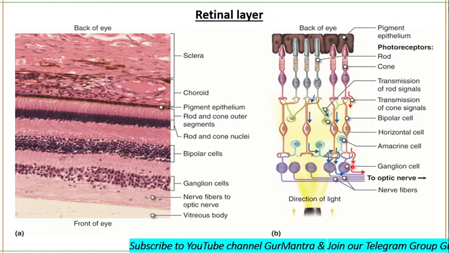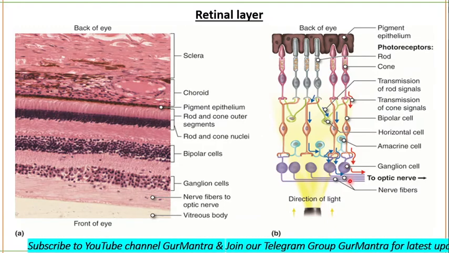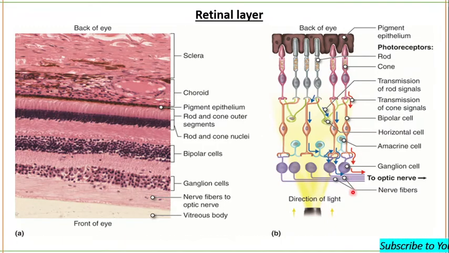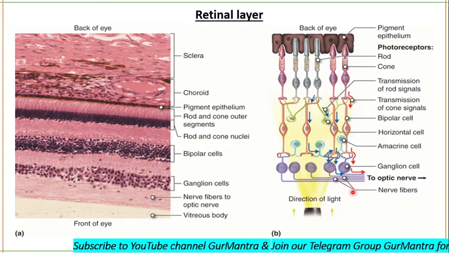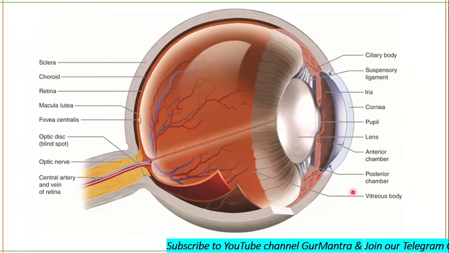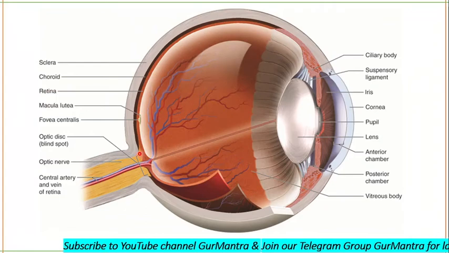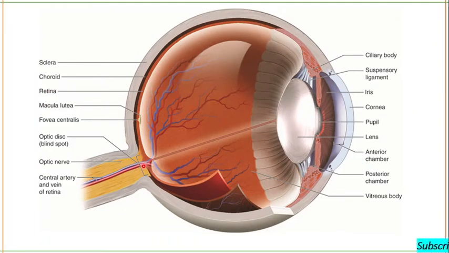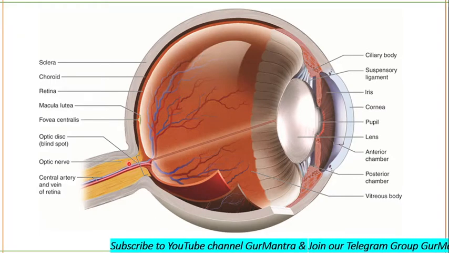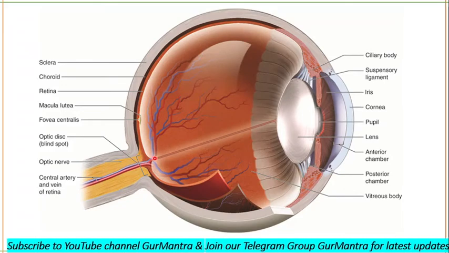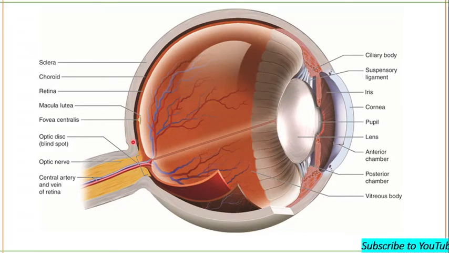The axons of the ganglion cells join to form the optic nerve, and the point at the retina at which the optic nerve leaves, and through which blood vessels pass, is the optic disc or blind spot. Let me tell you exactly what a blind spot is. This region is called the blind spot, and no image can be detected in this area because it has no rods and cones.